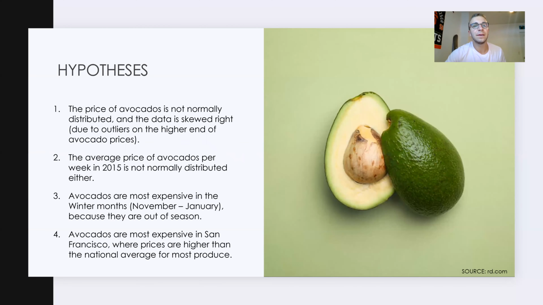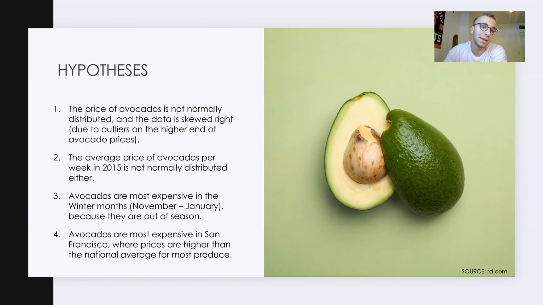And so for my analysis, I mainly just focused on price, date, and the region, and the relationships between each of those. So the four hypotheses I made were the price of avocados is not normally distributed, and I guessed that the data would be skewed right because I assumed the outliers in the data would probably be on the higher end of the price side. So I thought there'd be more outliers that are more expensive than less expensive, so I thought it'd be skewed right.